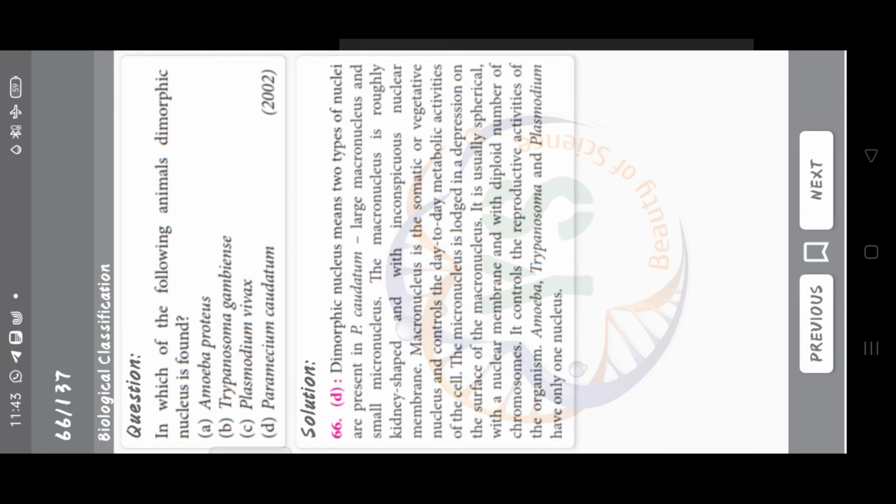Amoeba proteus, Trypanosoma gambiense, Plasmodium vivax, and Paramecium caudatum. The answer is option D, Paramecium caudatum.